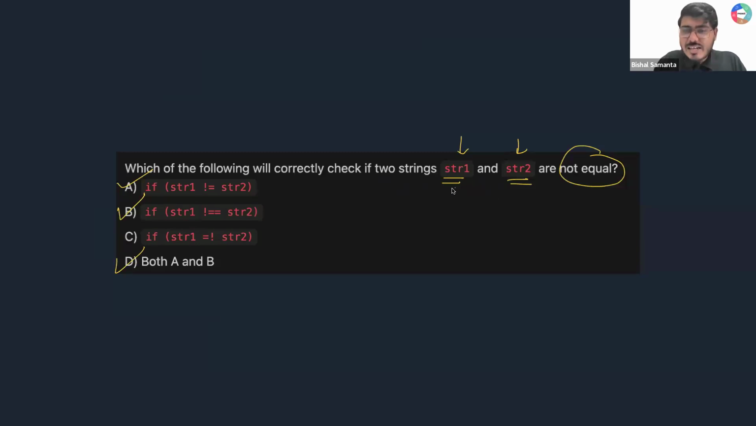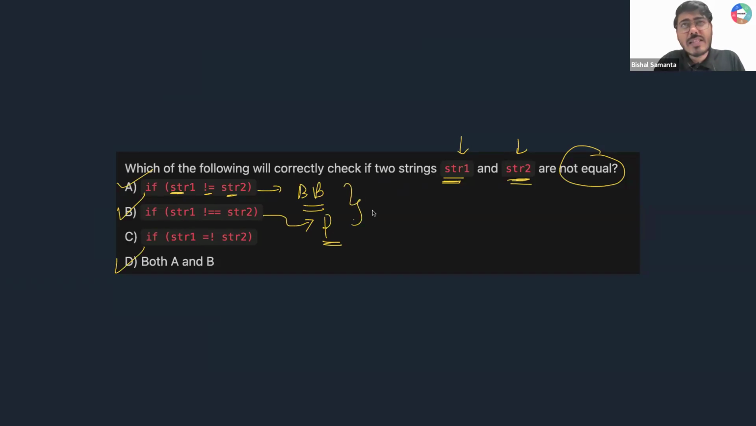Now you need to write a condition in such a way that str1 and str2 are not equal. Now tell me, str1 not equal to str2: is it the big brother way of writing not equal to? Is that clear? Yes. Okay. Now tell me one more thing, guys: is it the parent way of writing not equal to, where you will be checking the value as well as the data type?